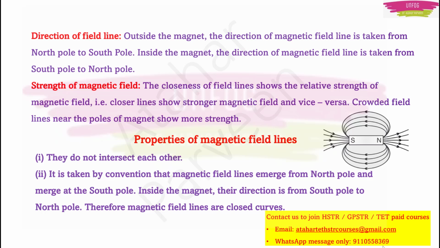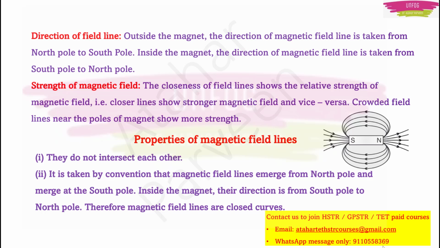You can see in this picture, near the south pole and near the north pole, the magnetic field looks like there is only one line. They are so close. This is because the magnetic strength is more there at the south pole and the north pole. Now there are certain properties of these magnetic field lines also. This can be asked as a 2 mark question as well.